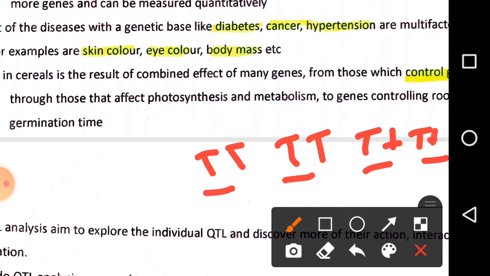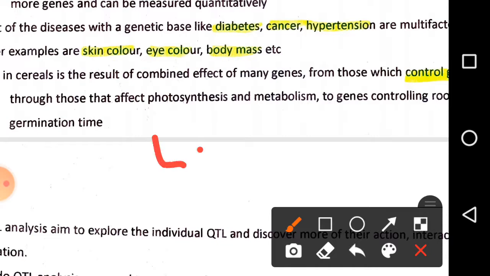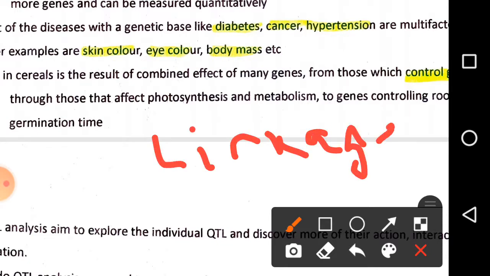It is very simple. Here we use a term, that is linkage. According to Morgan, what is linkage? Linkage is nothing but genes which are present very close to each other and are inherited together from one generation to the next. This phenomenon is called linkage.